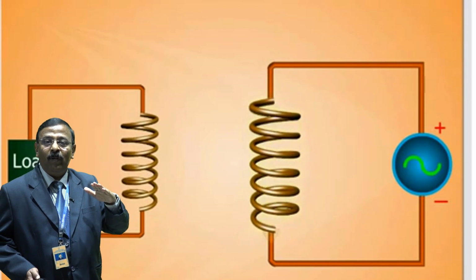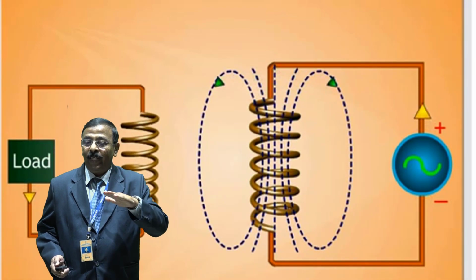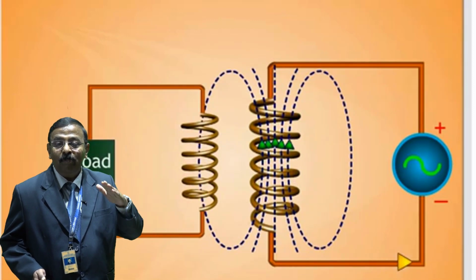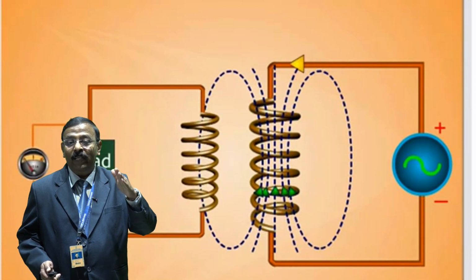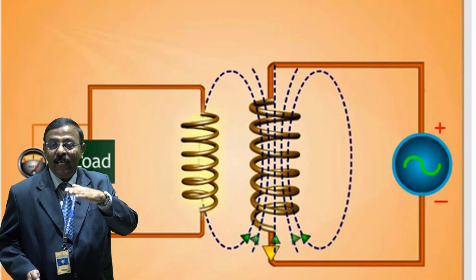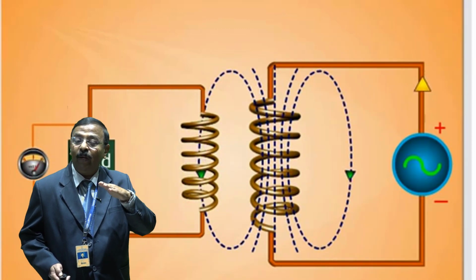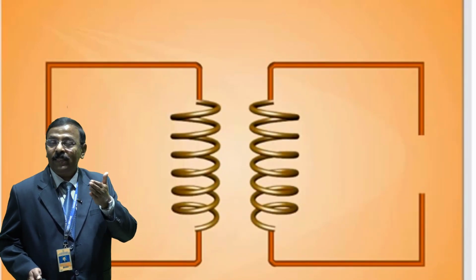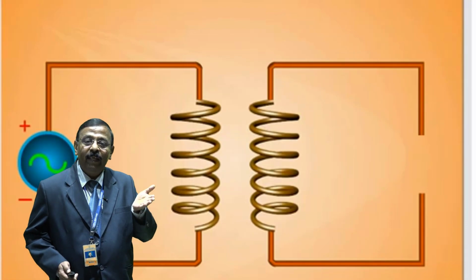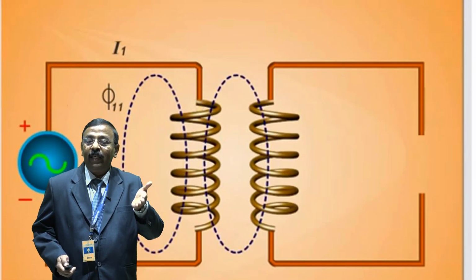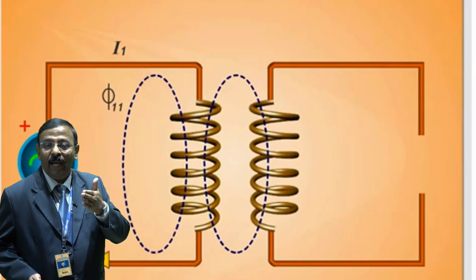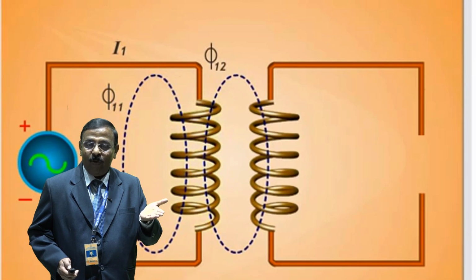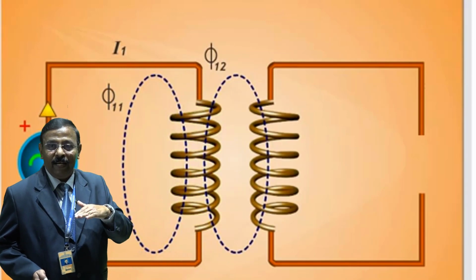According to the principle of mutual induction, when two coils are inductively coupled and the current in one coil changes uniformly, then an EMF is induced in the other coil. This EMF can drive a current when a closed path is provided on the secondary side. If a load is connected to the secondary winding, this EMF drives a current through it. The magnitude of the output voltage can be controlled by the ratio of the number of turns in the primary coil to the number of turns in the secondary coil.